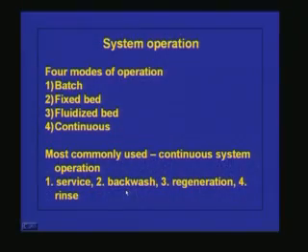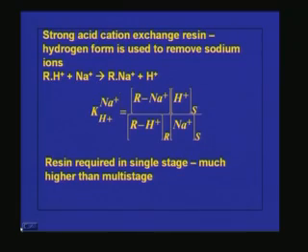Service is the time when the pollutants are getting removed from the system, and backwash means we are using this backwash to remove any turbid particles whatever is getting attached to the fixed bed column, and regeneration we are removing the exchanged ions with the initial ions, and rinse. So, some loose ions will be present in the column. So, if you want to remove that one, we are going for rinse.